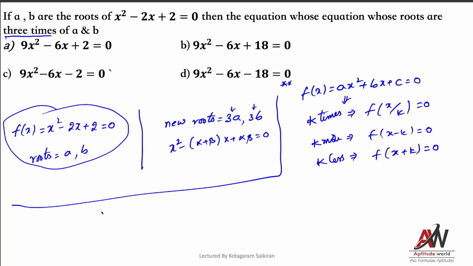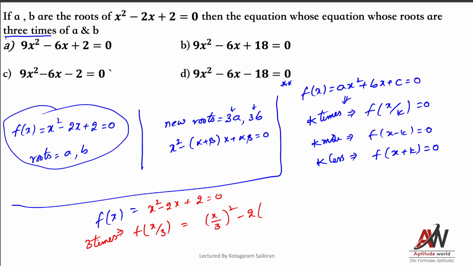Okay. So now what is f of x for us? f of x is x square minus 2x plus 2 equal to 0. This is f of x. Now 3 times he is saying. 3 times means what should I do? So f of x by 3 we should find out. So in the x place you put x by 3: x by 3 whole square minus 2 into x by 3 plus 2 equal to 0. So this would become x square by 9 minus 2x by 3 plus 2 equal to 0.